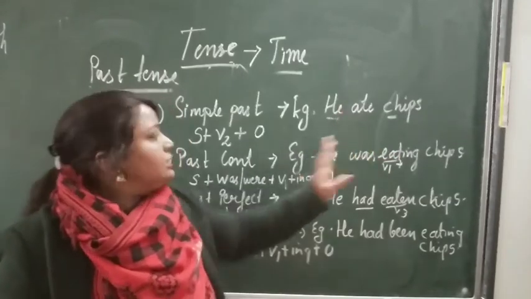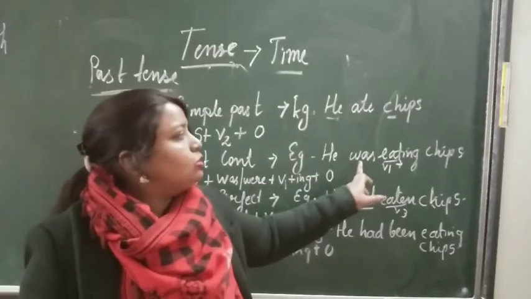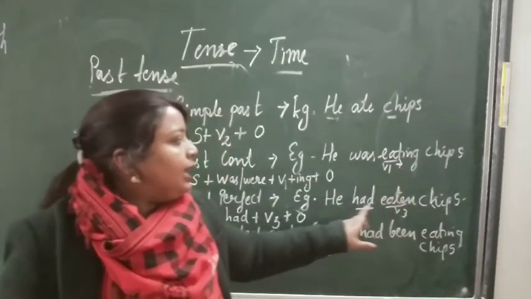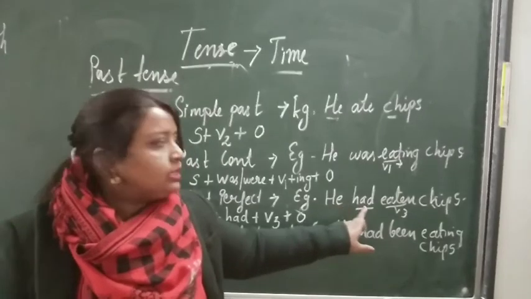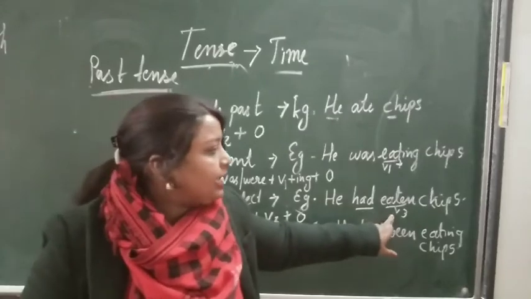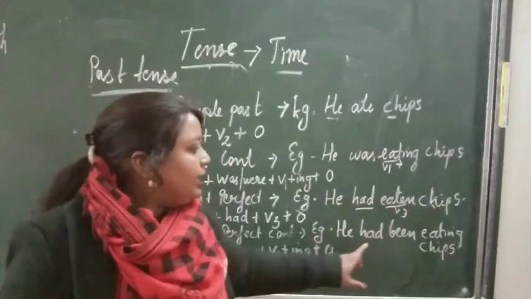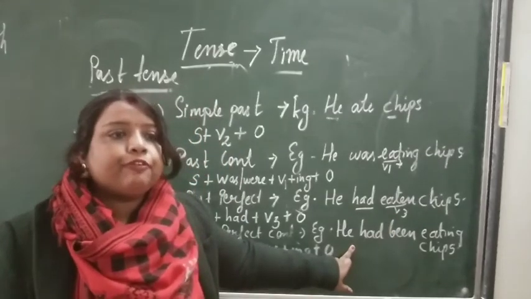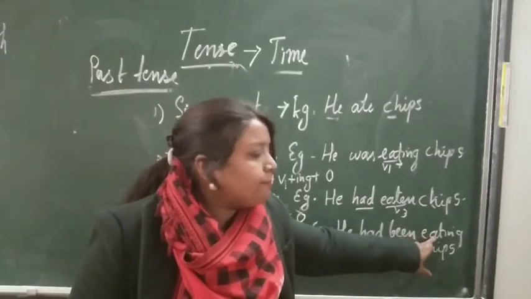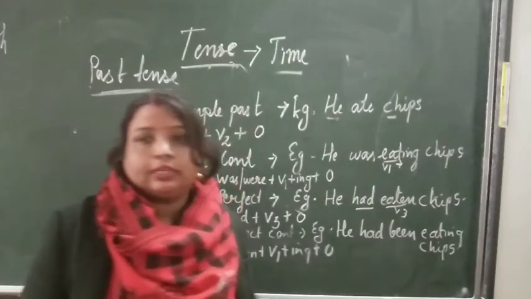In past continuous you use was or were plus first form plus ing. In past perfect you use only had, not had been, plus verb third form. Now in the fourth one, past perfect continuous, had been plus verb first form plus ing plus object.